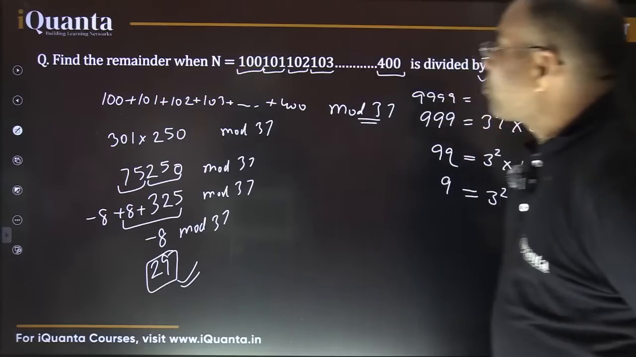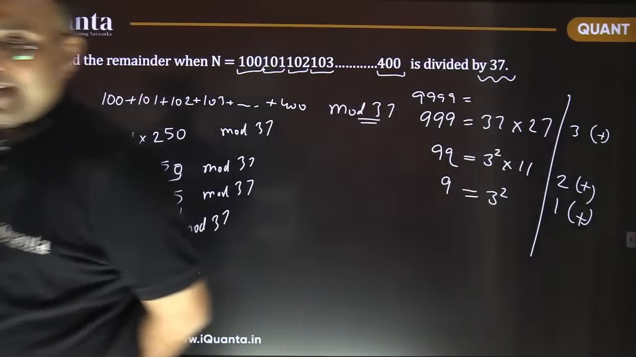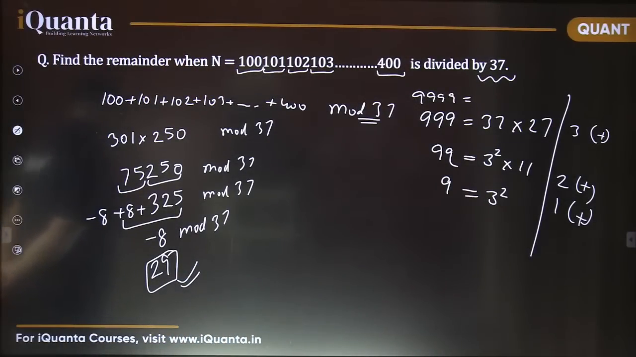So that was the first question based on remainders and the divisibility rules. In CAT, you will find many such questions in that format. So this 29 is the right answer here. Is it clear?